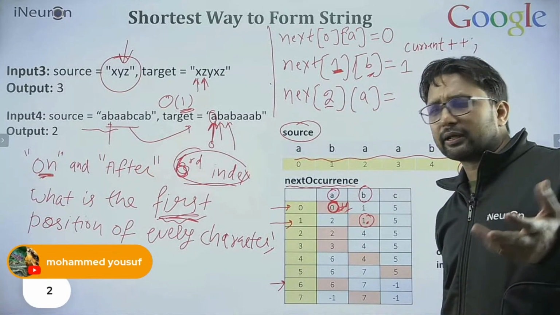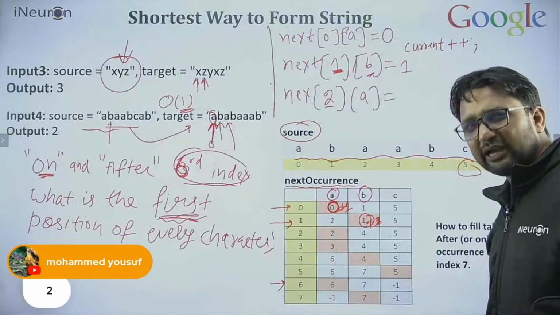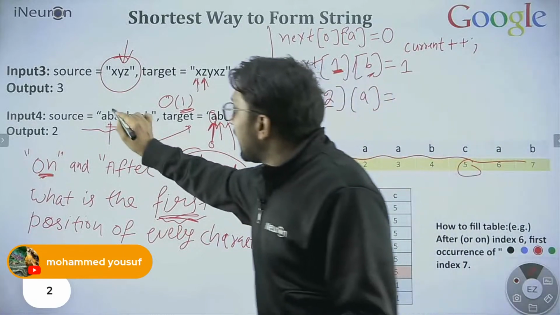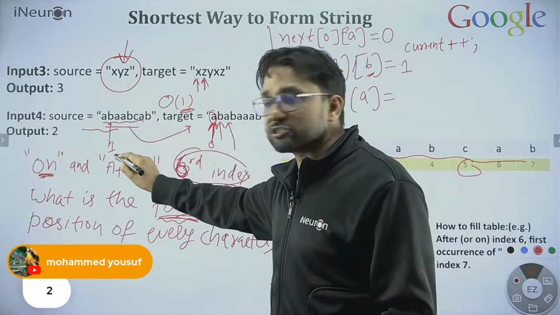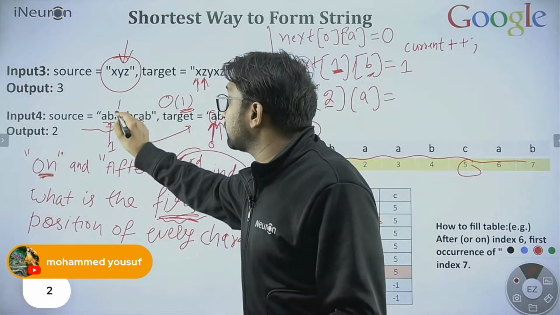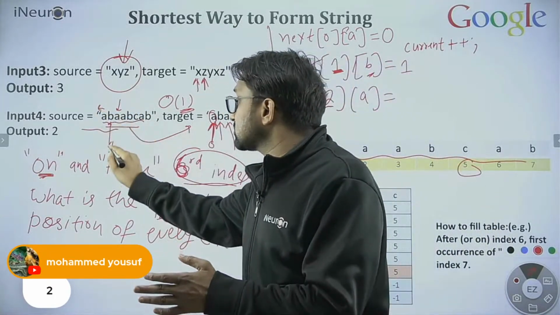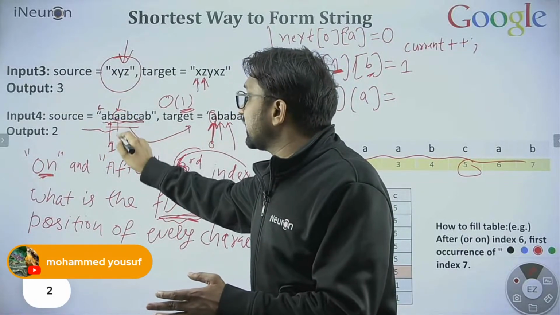This will also become clear. Maybe some people will understand right now, because we have already scanned this string up to the first position. We need to scan starting from the next one. We cannot consider the previous one.